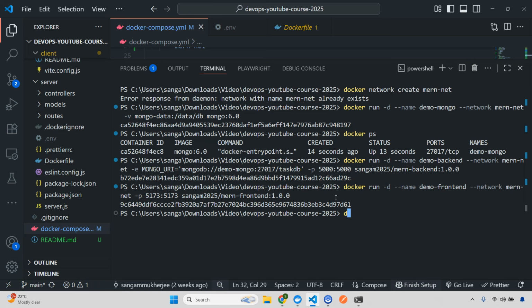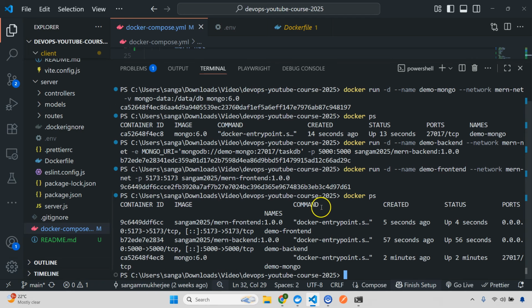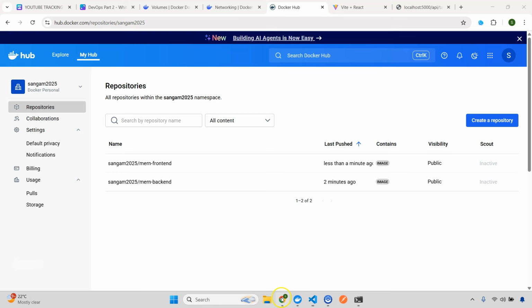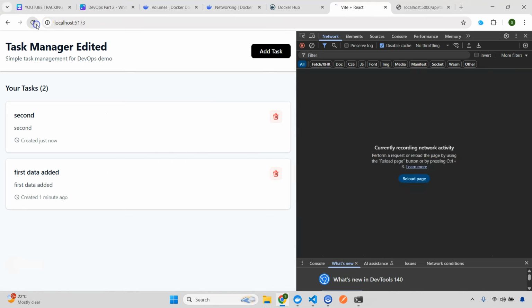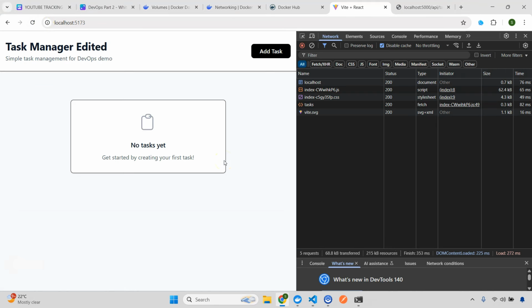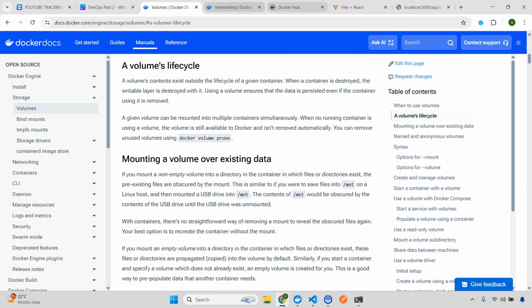So now what you can do, simply do docker ps. So you have all three running. Now just go to our localhost, refresh this. Awesome. That's it. And you can see that what you have done right now is these containers that you are running, and each container is created from an image. That image is actually coming from your repository.